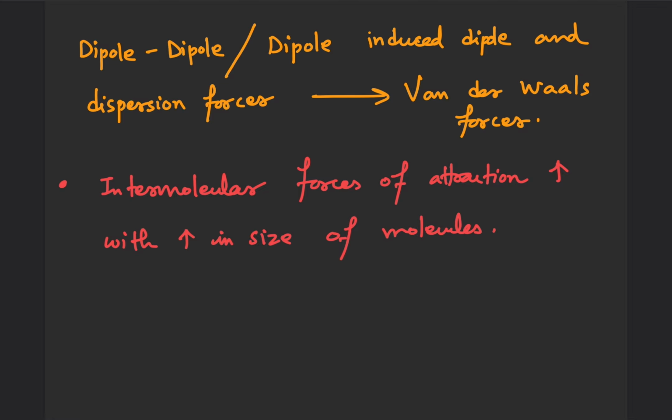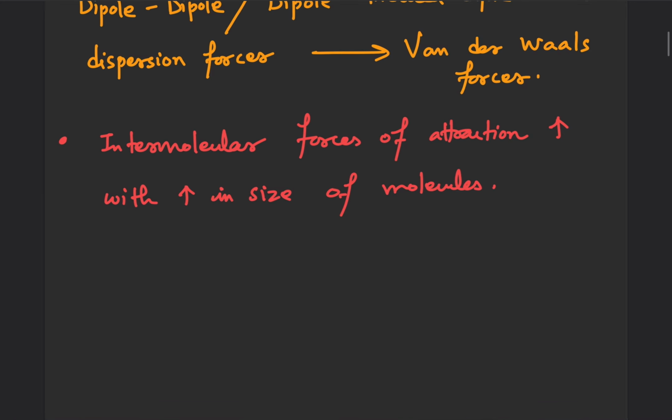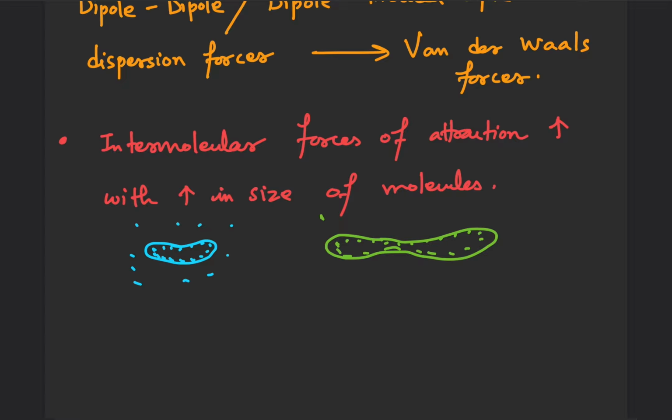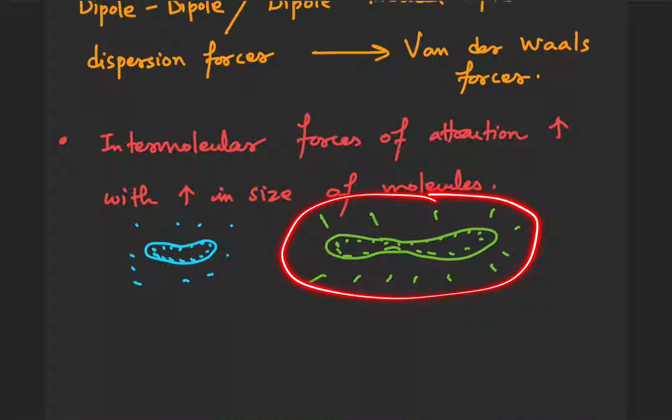It can interact with a larger number of similar molecules. For example, let's say we have a molecule of this size. These are the sites where it can interact with other molecules. And let's say we have a bigger molecule. It can interact with other molecules through these interacting sites. So obviously, this one will have stronger intermolecular forces compared to the smaller one.